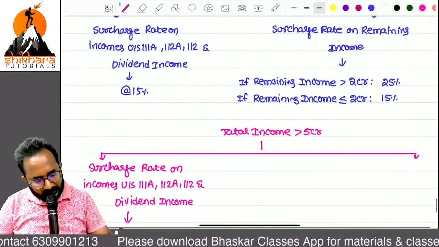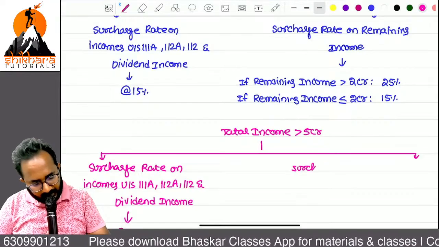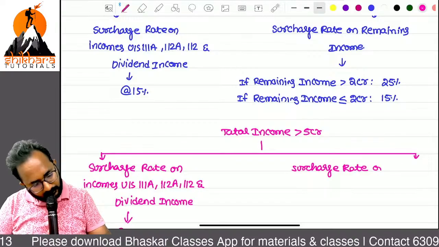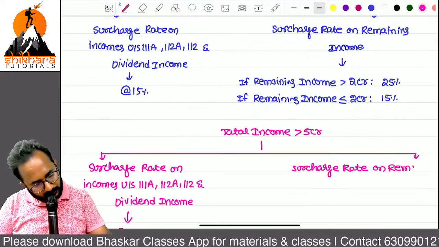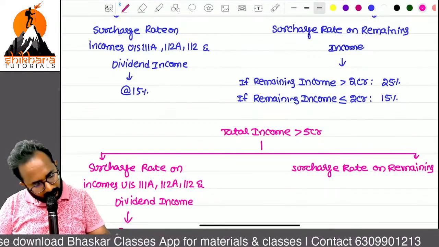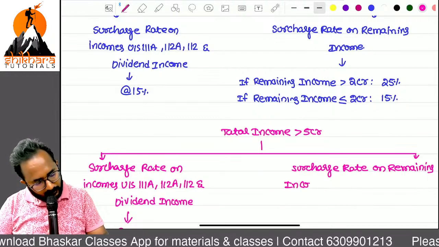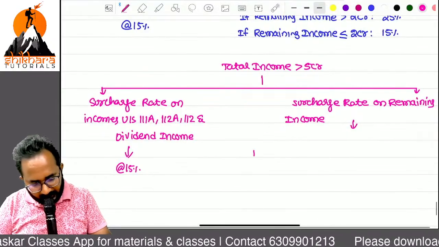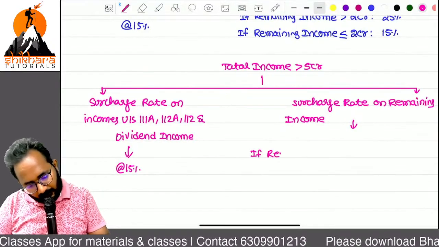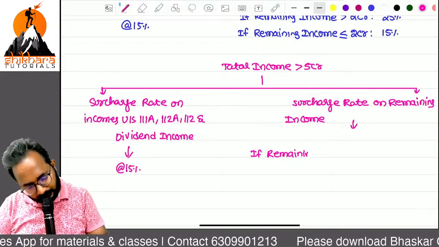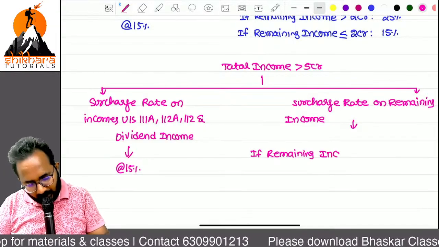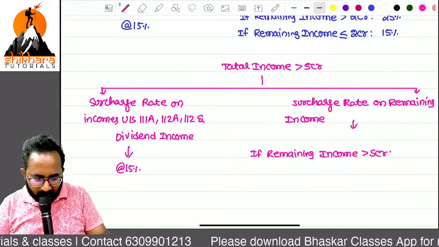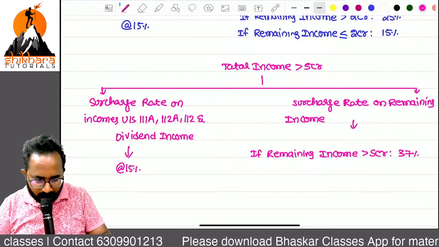Then what about the surcharge rate on remaining income? Now for remaining income, what level do we have to check? If the remaining income is more than 5 crores, generally it is 37.